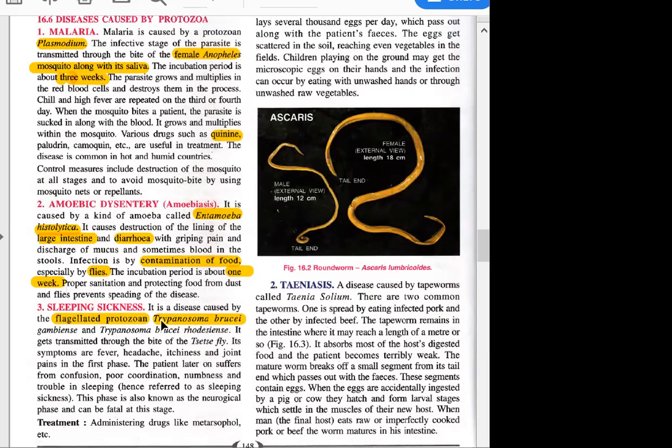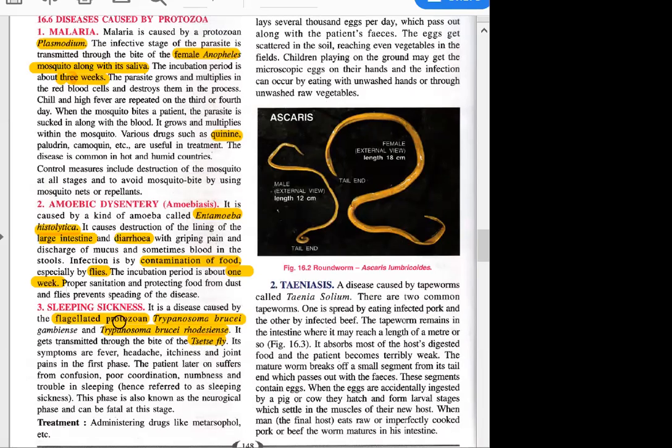sleeping sickness. Okay, a very, very important disease from the point of view of exams, and even in your medical exams these questions are asked. So sleeping sickness is caused by Trypanosoma gambiense or Trypanosoma rhodesiense, and it is transmitted through what? You can remember these two names. It is transmitted by the tsetse fly, by the bite of the tsetse fly. So this is the vector, or the carrier.